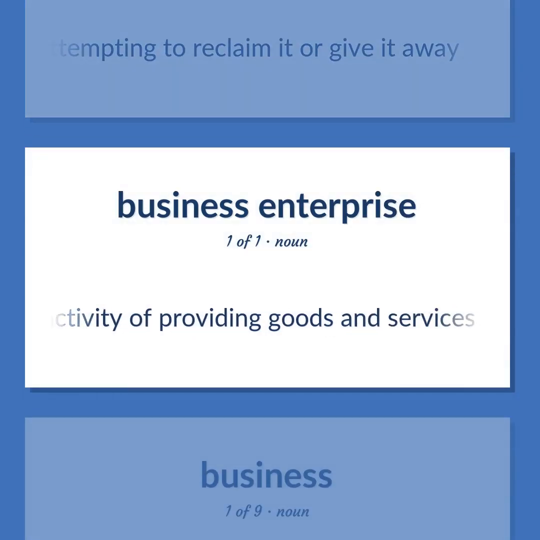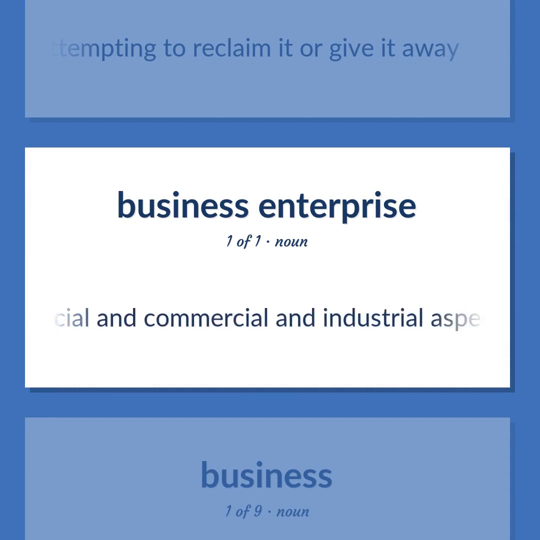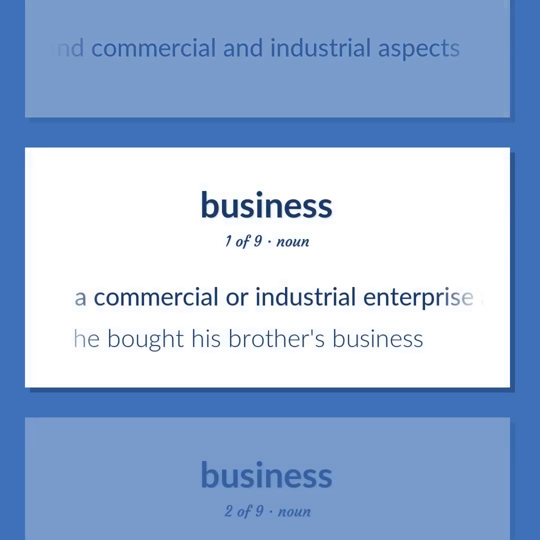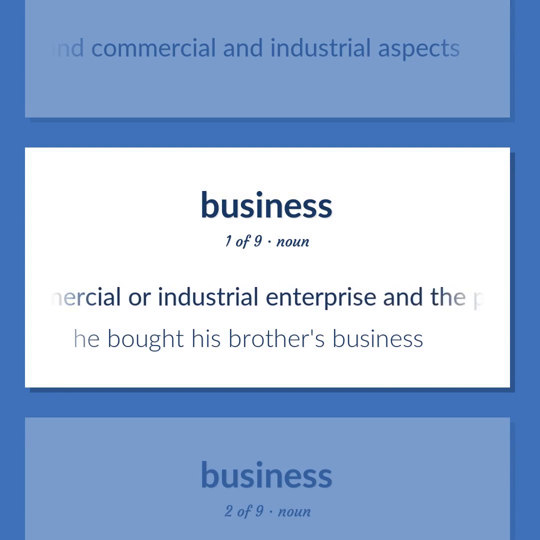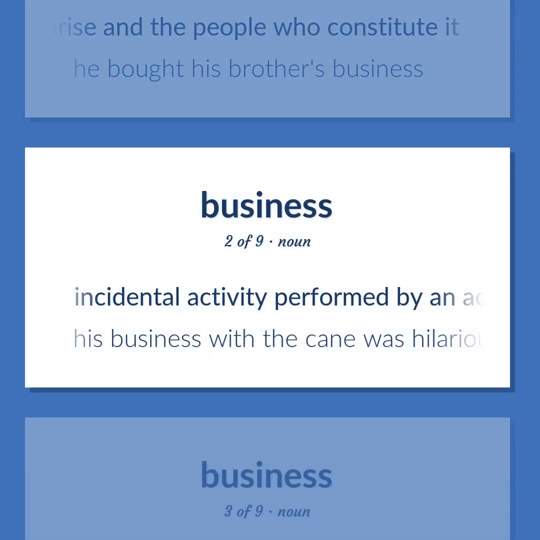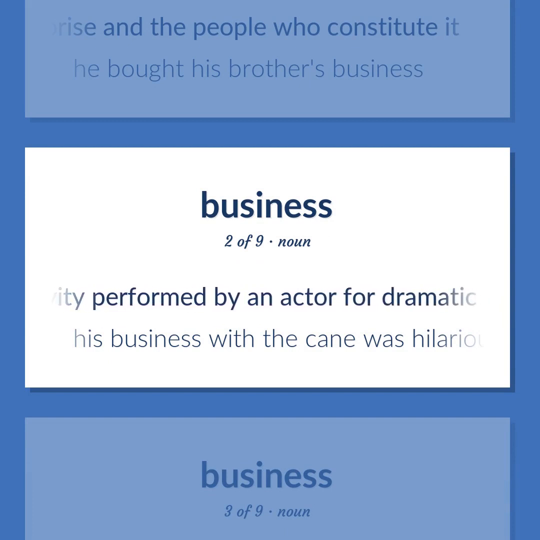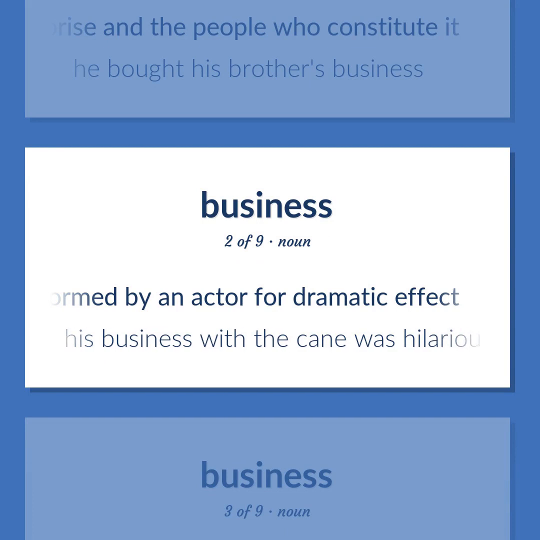The activity of providing goods and services involving financial and commercial and industrial aspects. A commercial or industrial enterprise and the people who constitute it: he bought his brother's business. Incidental activity performed by an actor for dramatic effect: his business with the cane was hilarious.